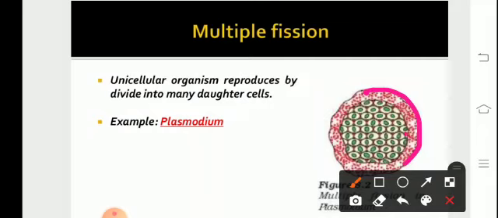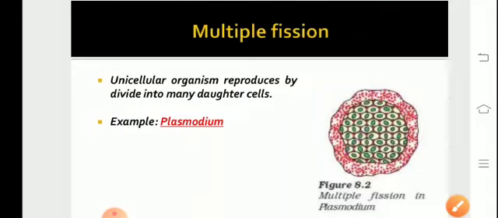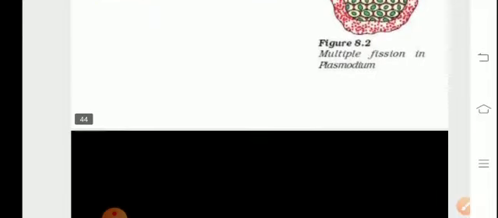There is continuous division of the nucleus, karyokinesis, which is not followed by cytokinesis, and therefore many cells are produced inside a spore wall. When favorable conditions return, the spore wall bursts and the organism multiplies.